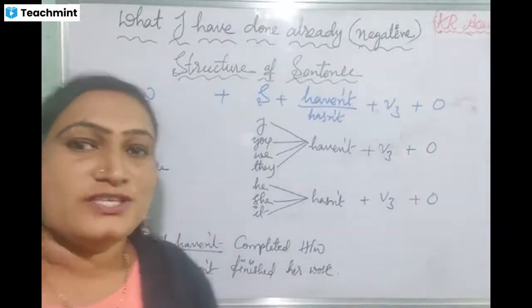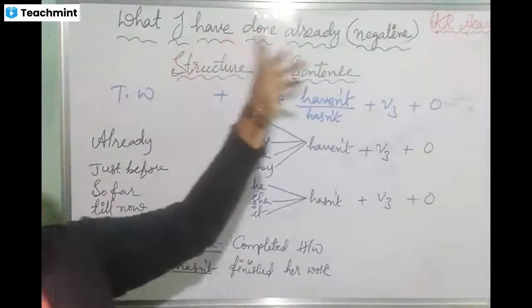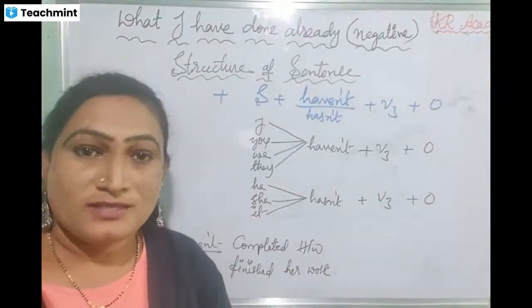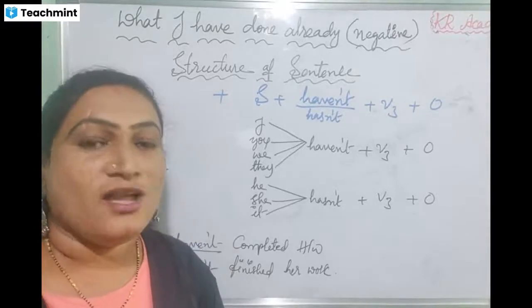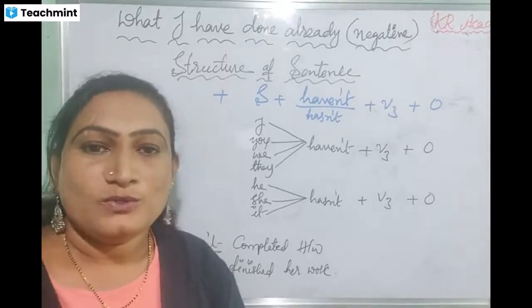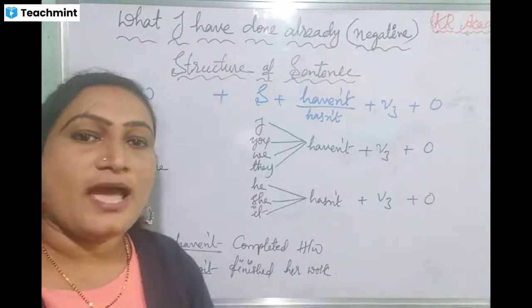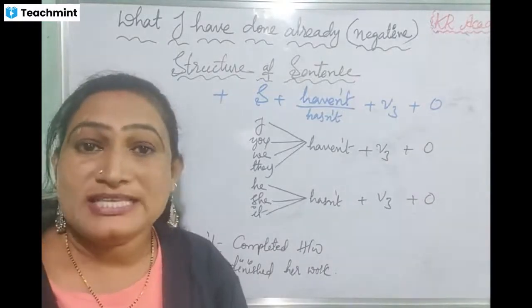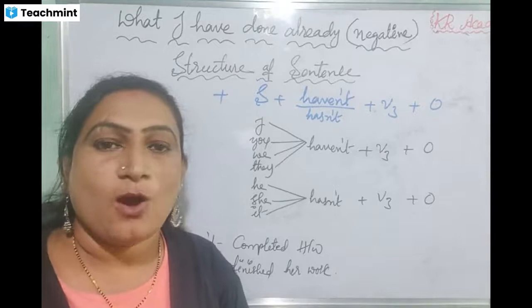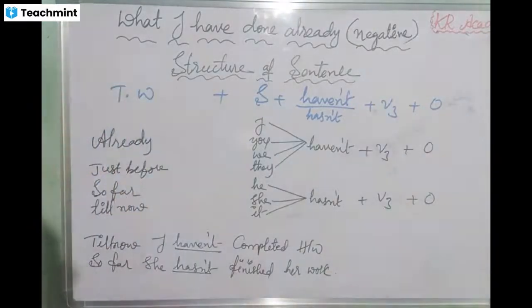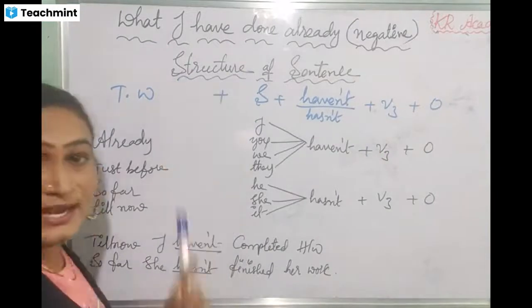Today I'm going to teach you negative sentences of what I have done already. Okay, what I have done already. Already we learned how to say positive sentences of this topic, right? Today I'm going to teach you how to say negative sentences of what I have done already. Okay, right. Let us see the structure of the sentence.